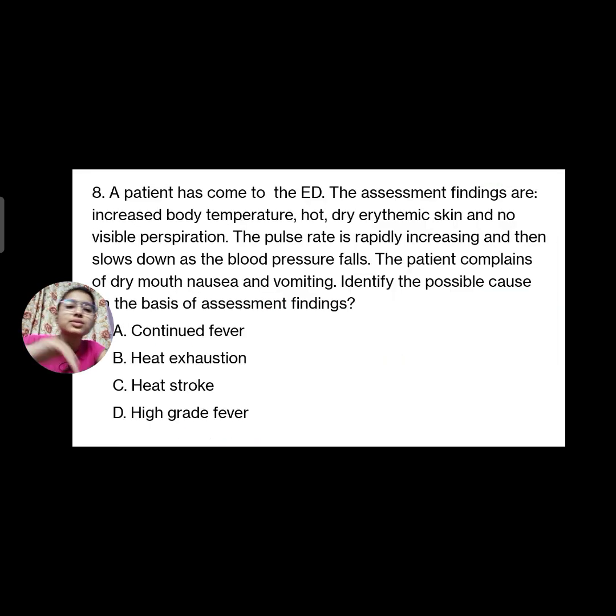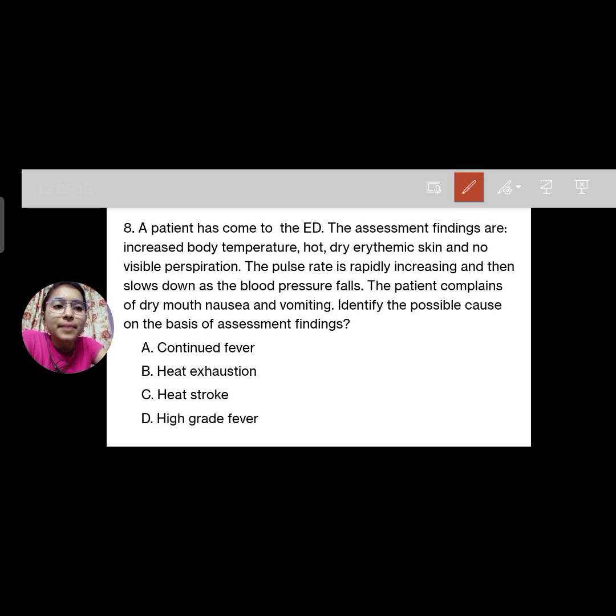The next question. A patient comes to the emergency department. The assessment findings are increased body temperature, hot, dry, erythematous skin, no visible perspiration. Pulse rate is rapidly increasing and then slows down as the blood pressure falls. The patient complains of dry mouth, nausea, vomiting, etc. Identify the possible cause on the basis of assessment.